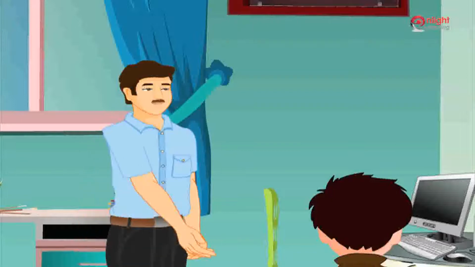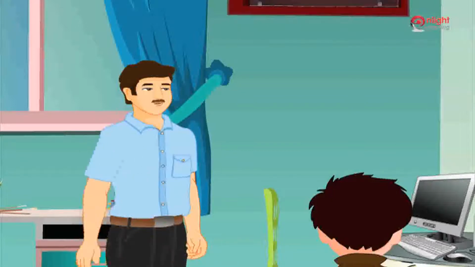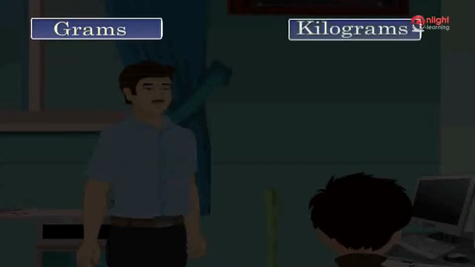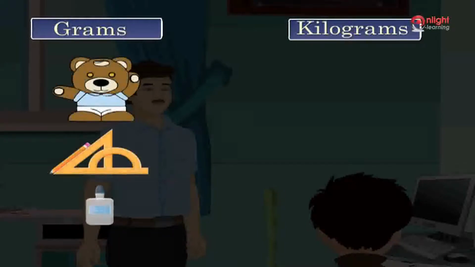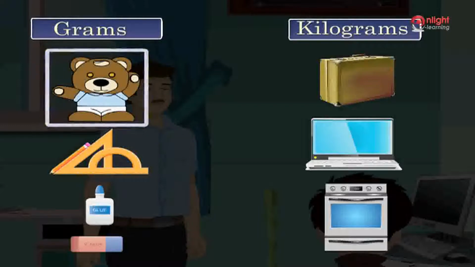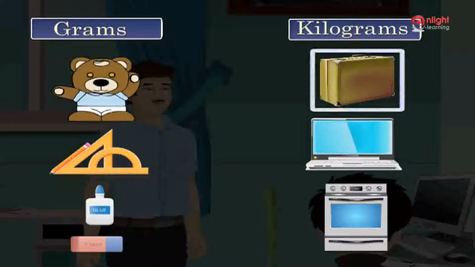As you wish. But first, let me tell you more about weight. Weight is measured in grams and kilograms. Light objects are measured in grams, and the heavier objects are measured in kilograms. The standard unit of weight is kilograms. For instance, this teddy bear of yours would be measured in grams, and this whole suitcase is heavier, so it would be measured in kilograms.